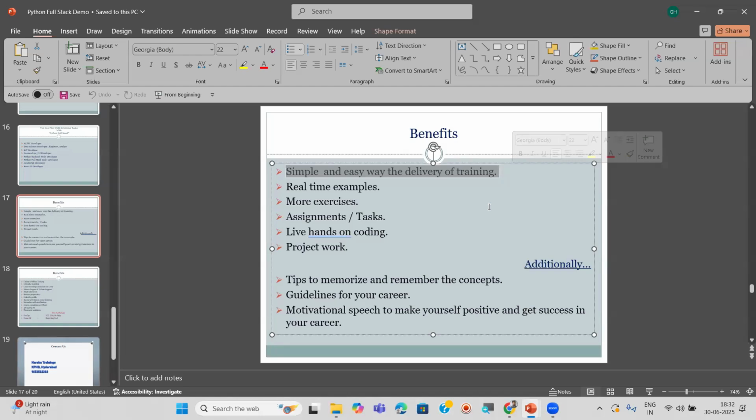Even if anybody is from a non-IT background, for example BCom background or any other non-IT background students, they also can understand my class. I am going to start from zero, then you can become the hero later. You can think that you are now in nursery or first class. You don't have anything right now.